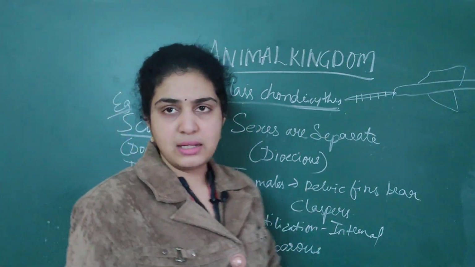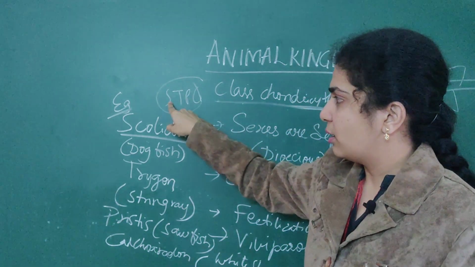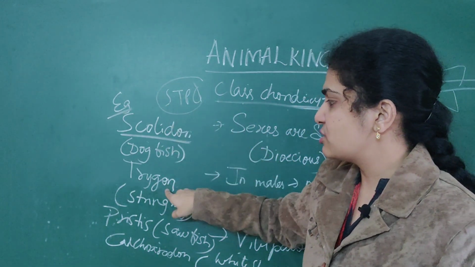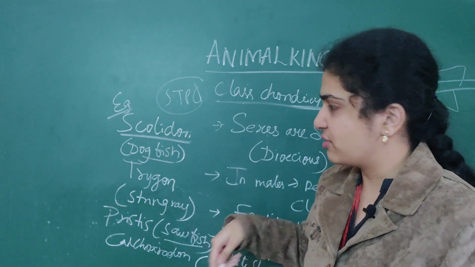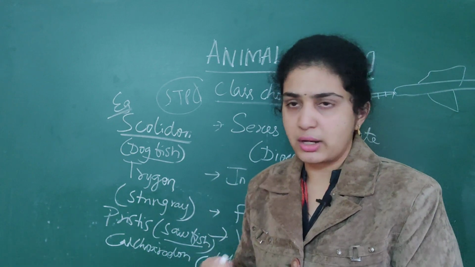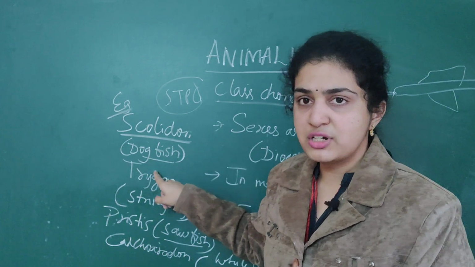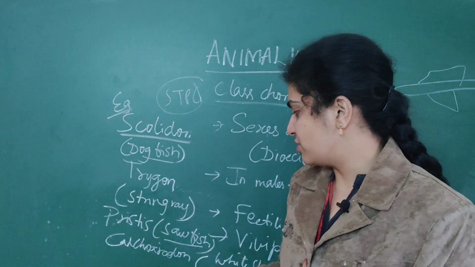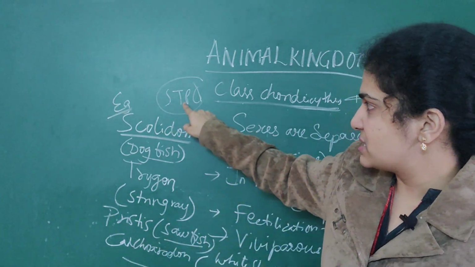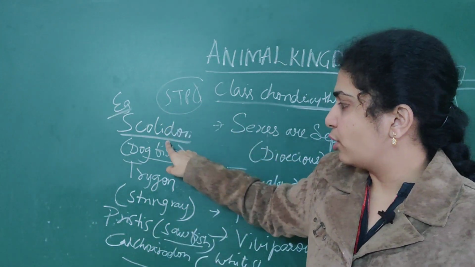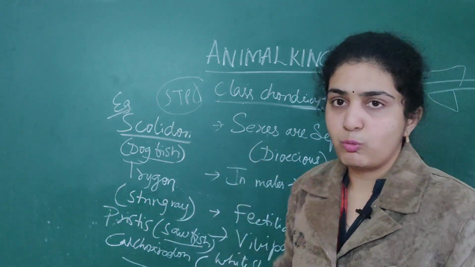How easily can you remember? You can remember STPC. Scoliodon, dogfish. Trygon, stingray. Pristis, sawfish. Only these two are true fishes in chondrichthyes, dogfish and sawfish. Carcharodon is the great white shark.